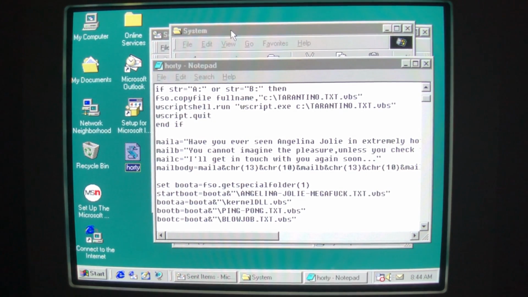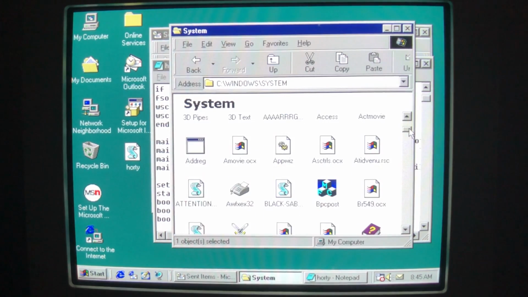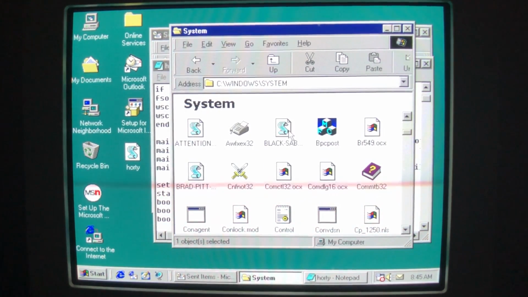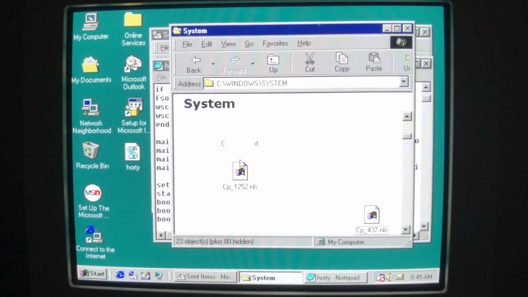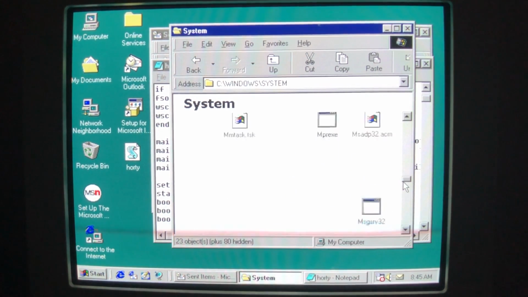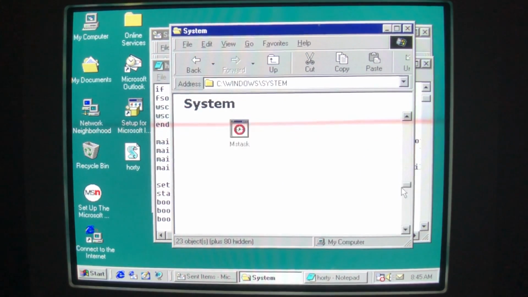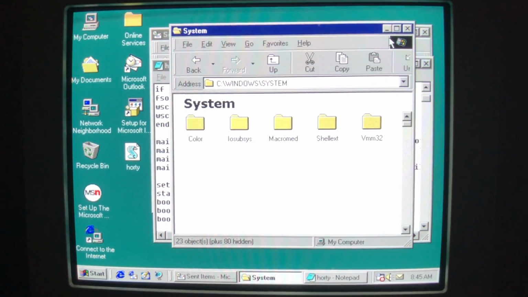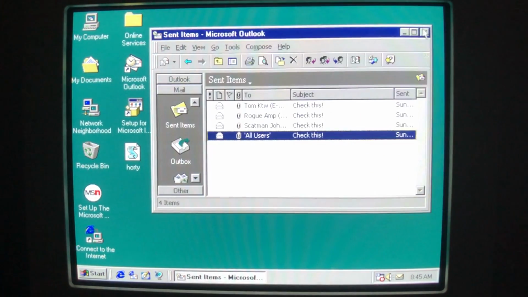Go. See, Horty, we got your back. We're not gonna let this machine live. We got Black Sabbath.txt, Brad Pitt. Oh no, Brad Pitt, what happened? Missed you a long time, Brad Pitt. And miss you a long time, all these other files. There's hardly anything left. So I have a bad feeling that if we restart, everything's going to be gone. Something tells me we messed up this system pretty good.